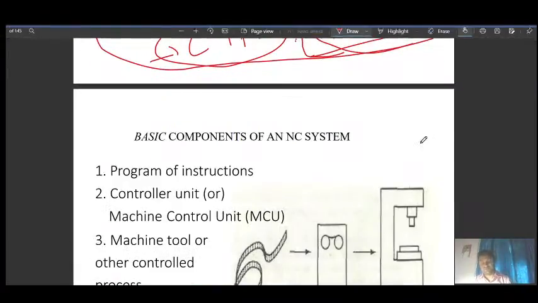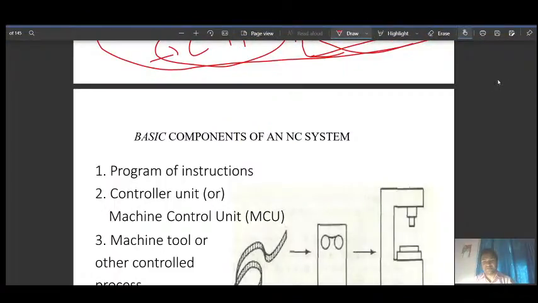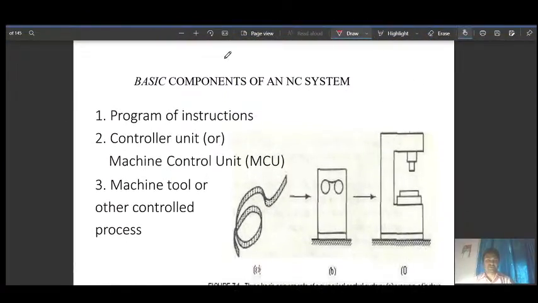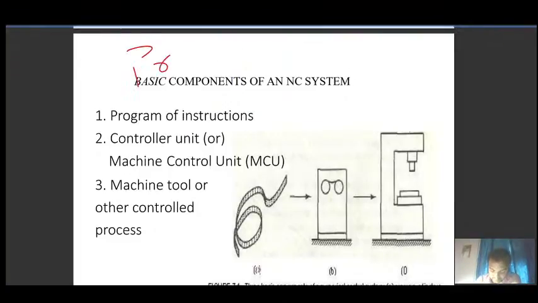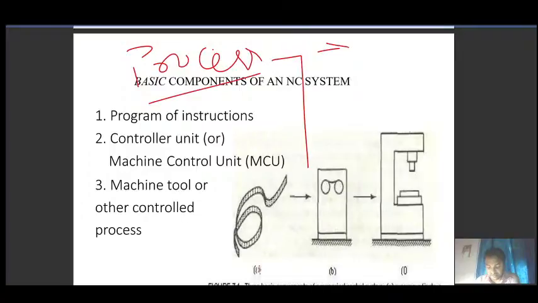When I say operation or process, remember this: it means you can consider any or many of cutting, drilling, shaping, milling, reaming.